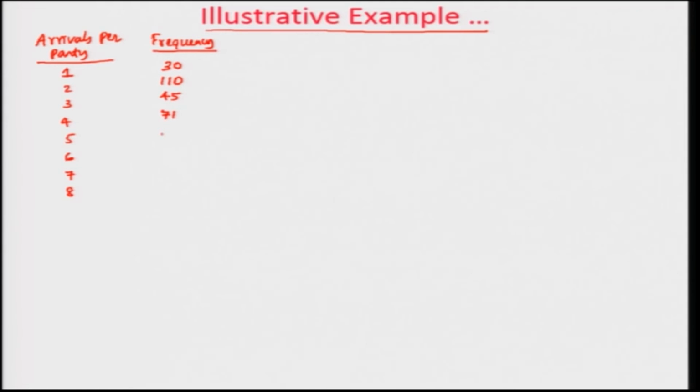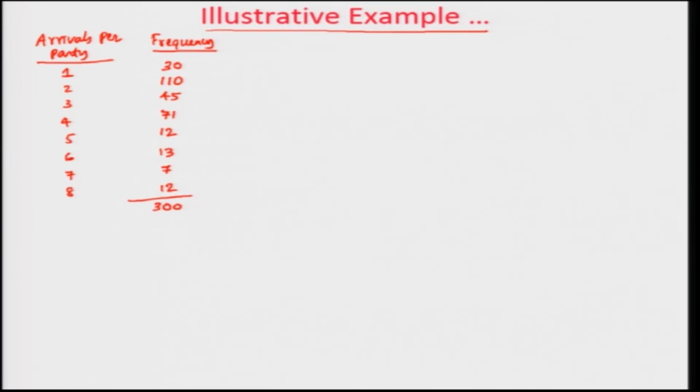So, let us look into the data once again. Arrivals per party, okay. Then we have the frequency. So, arrivals per party is 1, 2, 3, 4, 5, 6, 7 and 8. Okay. Frequency was 30, 110, 45, 71, 12, 13, 7, 12, and this number was calculated total to be 300.